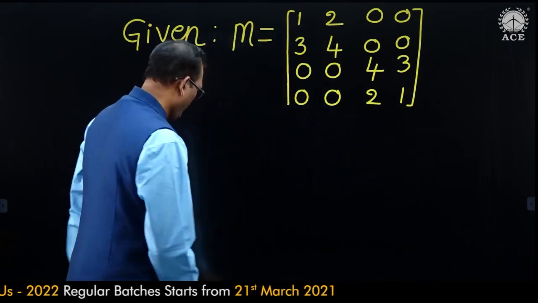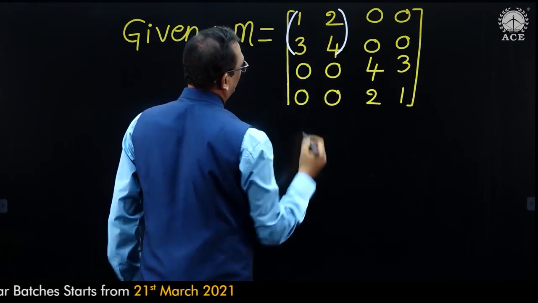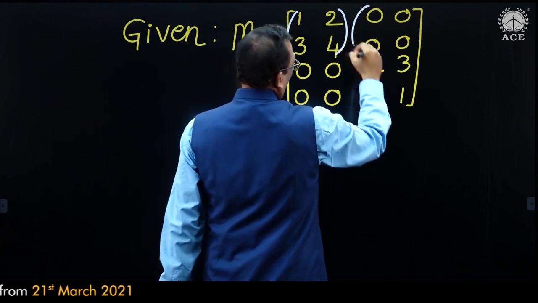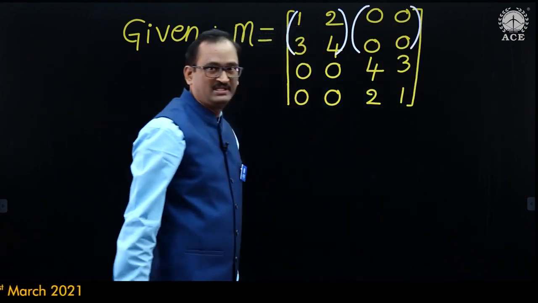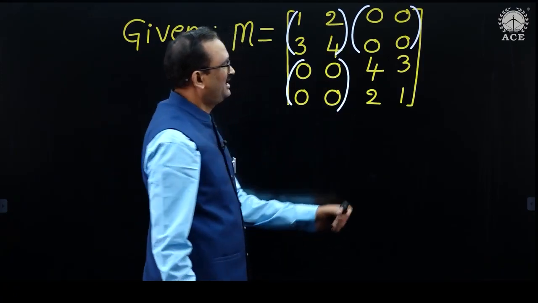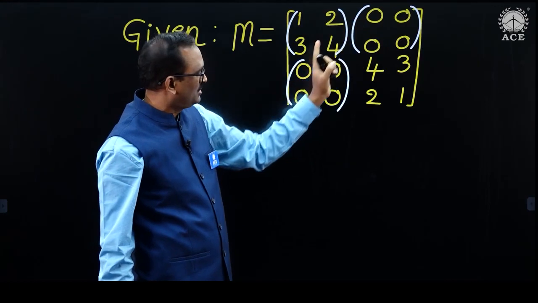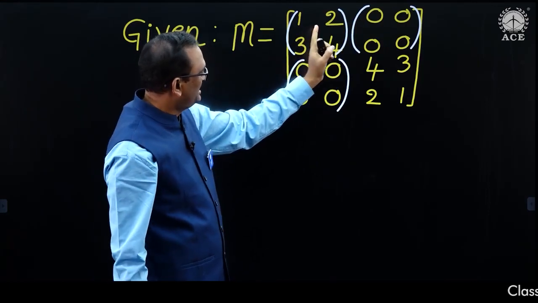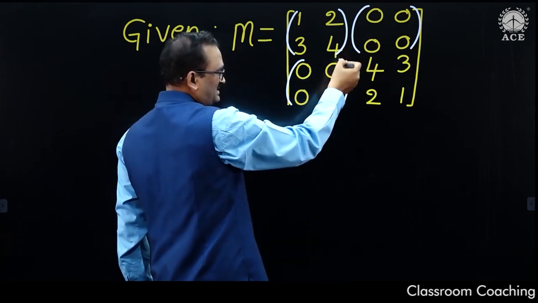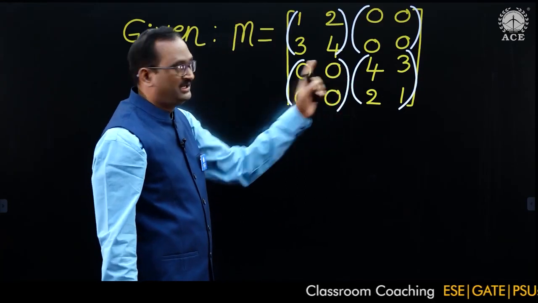Now you observe, this is one 2 by 2 matrix, let it be A. This is another 2 by 2 matrix, let it be B. This is another 2 by 2 matrix, let it be C. These are 0 matrices. I mean B and C are 0 matrices, and let the last block be D.